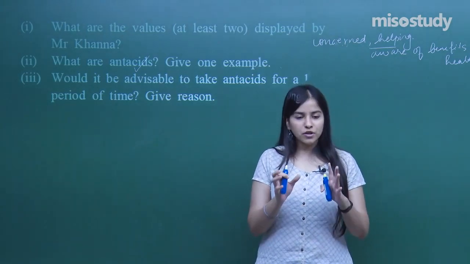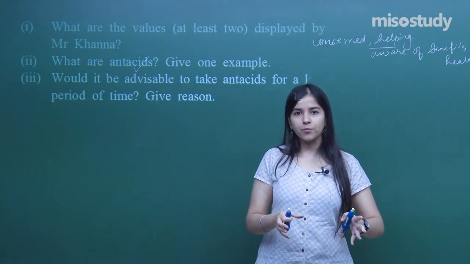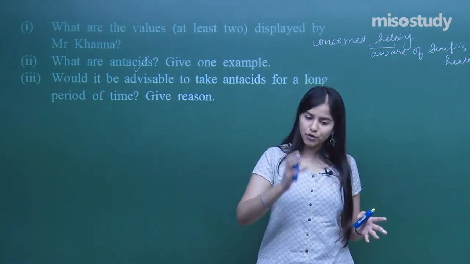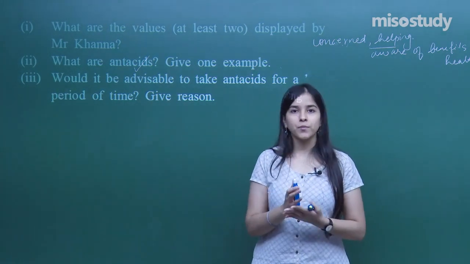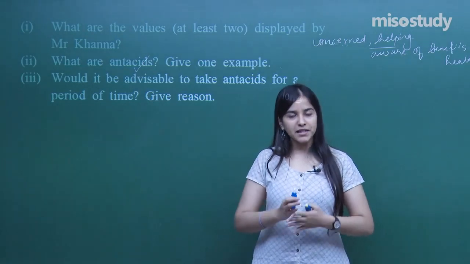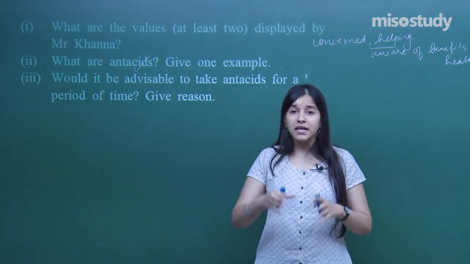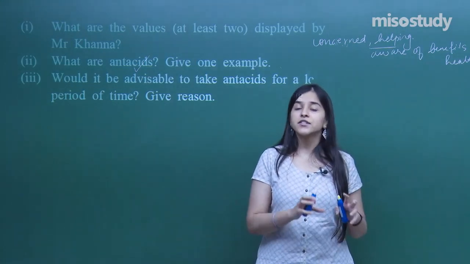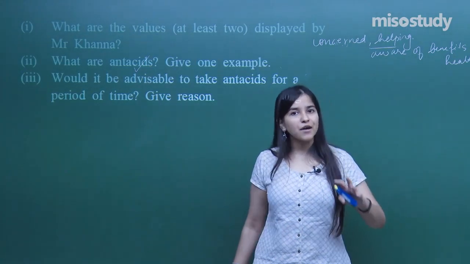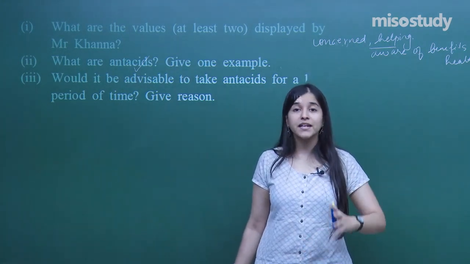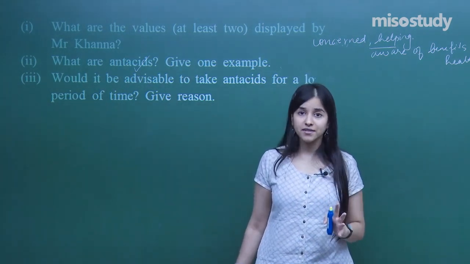Why? Because it can completely stop the production of acid in your stomach, right? And if the production of acid in your stomach is stopped, what will happen? Entire digestive process, entire metabolic process will be affected and will directly affect your kidneys. It can damage your kidneys, your metabolic process, your digestive tract, right?